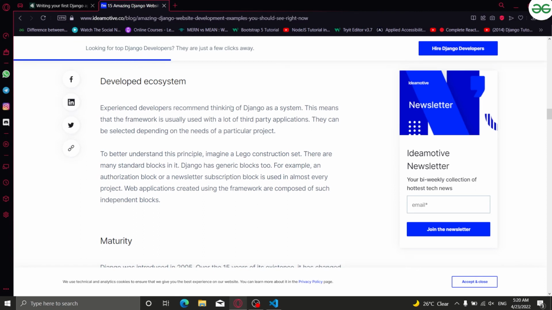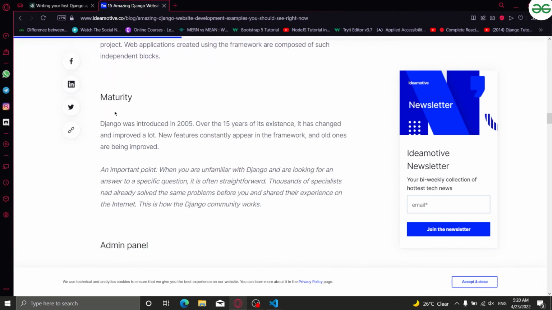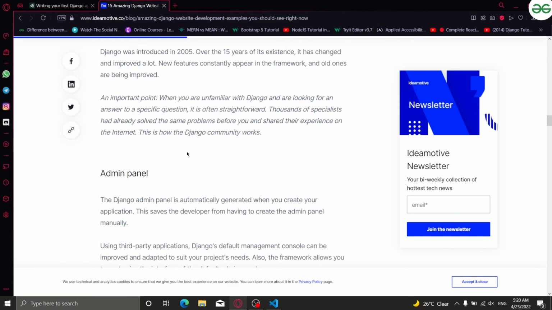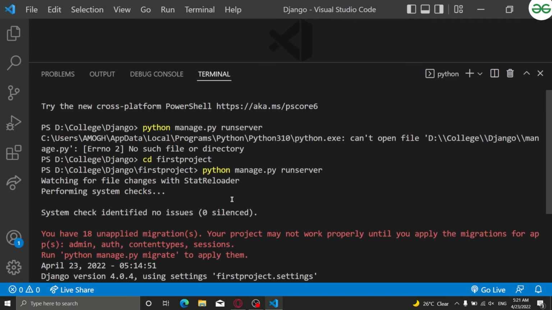Experienced developers recommend thinking of Django as a system. Now, its maturity. Django was introduced in 2005. Now it's been 15 and more years, so obviously it has got lots and lots of advancement. And also Django has the admin panel, right? The Django admin panel. Let's check it again.